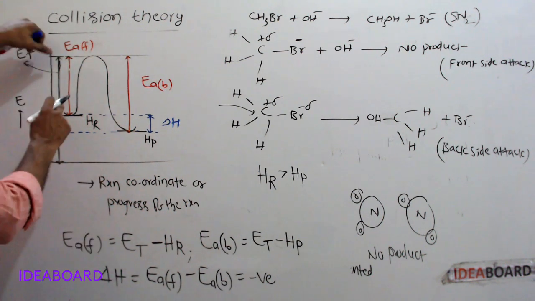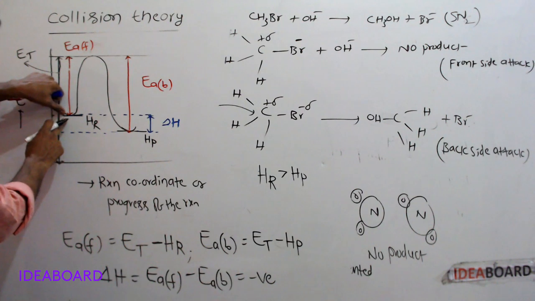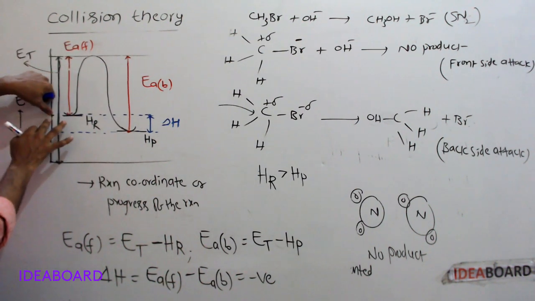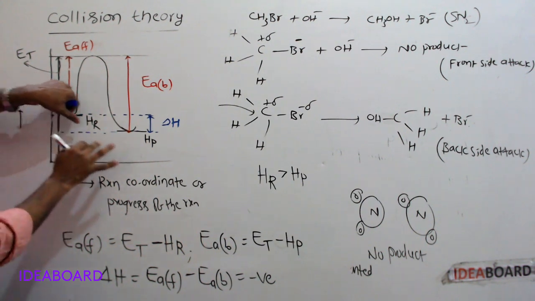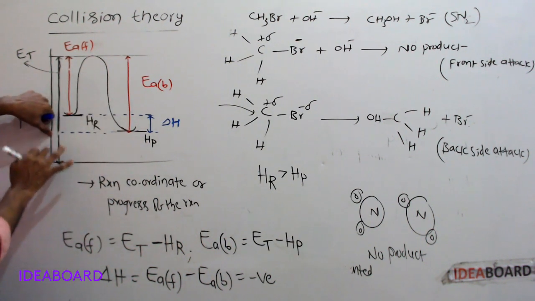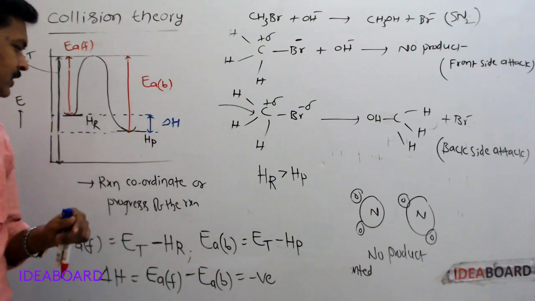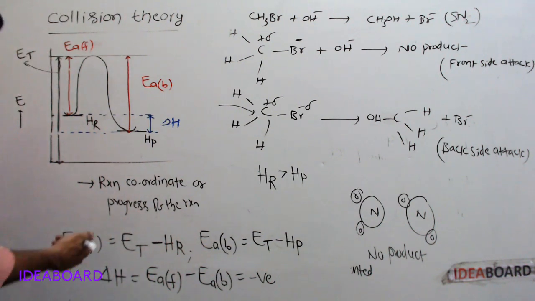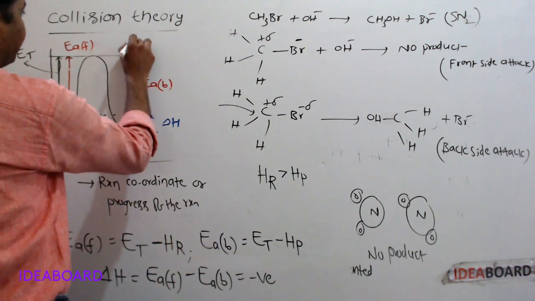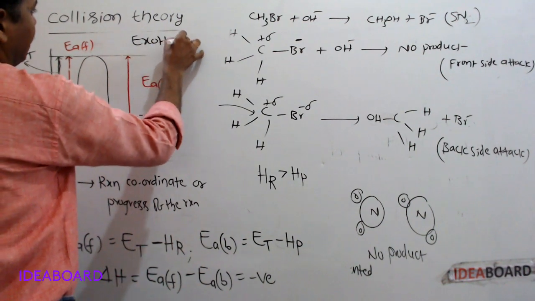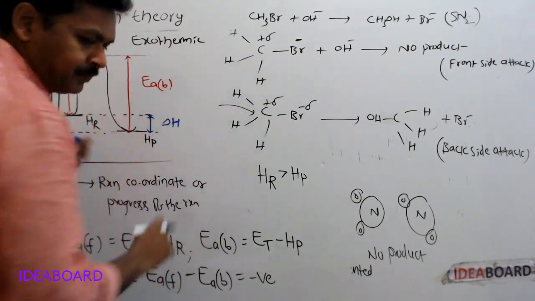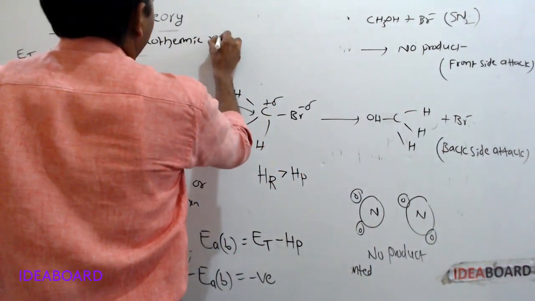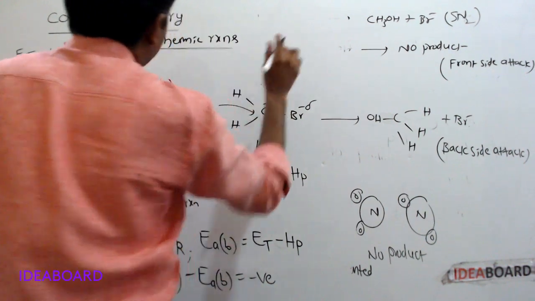In exothermic reactions, enthalpy of reactants is greater than enthalpy of products. See, this energy is the enthalpy of reactants, and the enthalpy of products is only this much. This is for exothermic reactions.